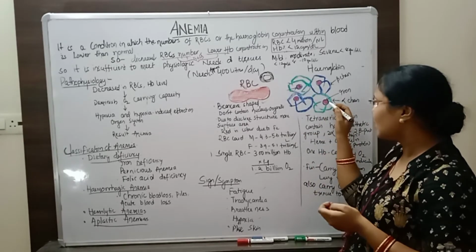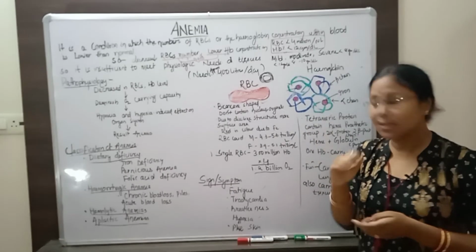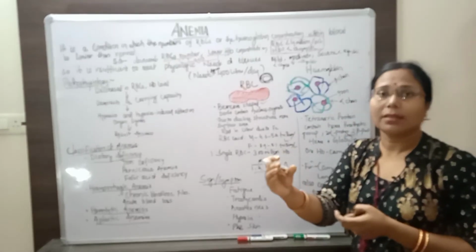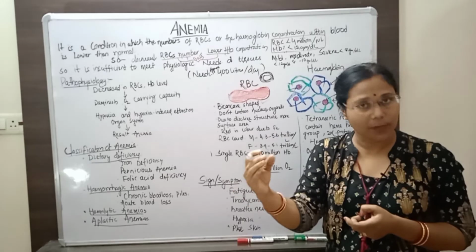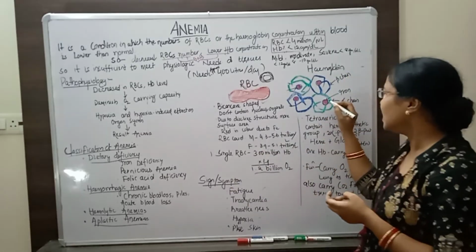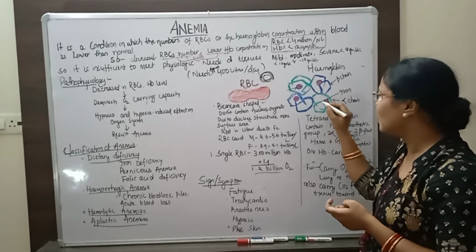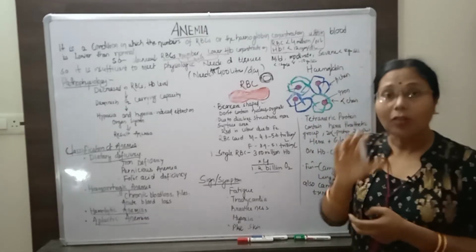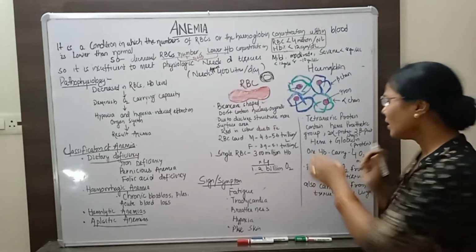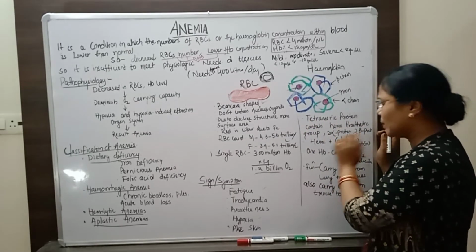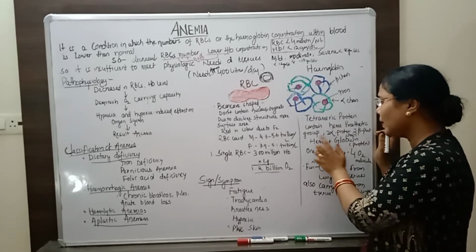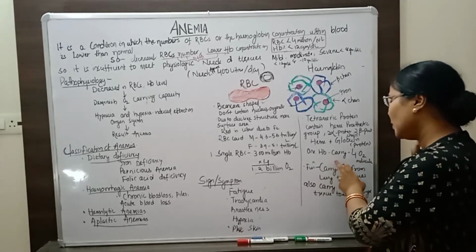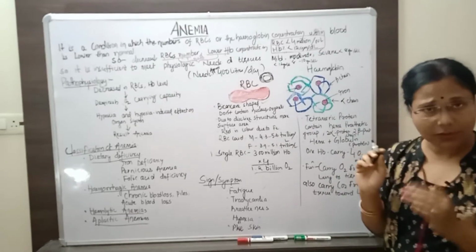In the heme prosthetic group, iron is at the center, and this iron atom can carry oxygen that comes from the lungs. There are 4 iron atoms in one hemoglobin, so it can carry 4 oxygen molecules. So it is a tetrameric protein containing the heme prosthetic group and 2 alpha and 2 beta protein chains, and one hemoglobin carries 4 oxygen molecules.